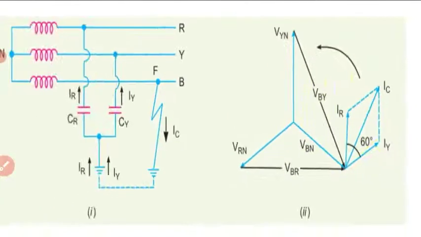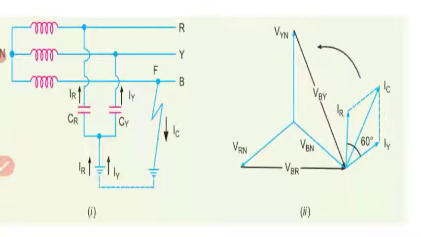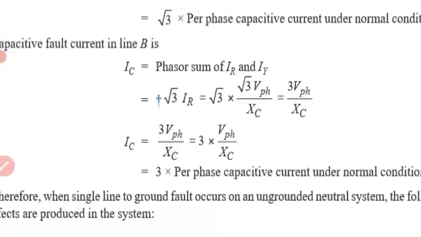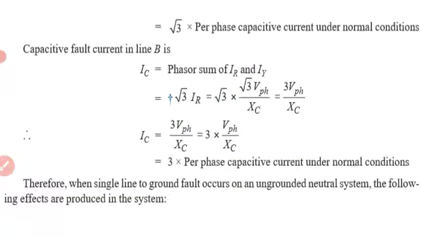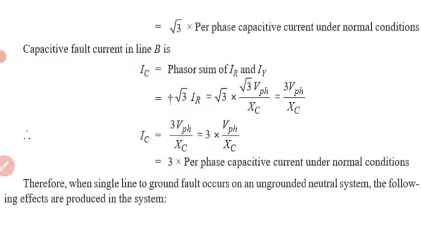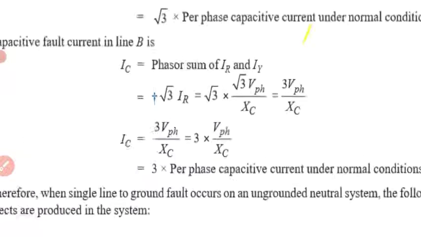Let us analyze the equation for the fault current. IC is the phasor sum of IR and IY.